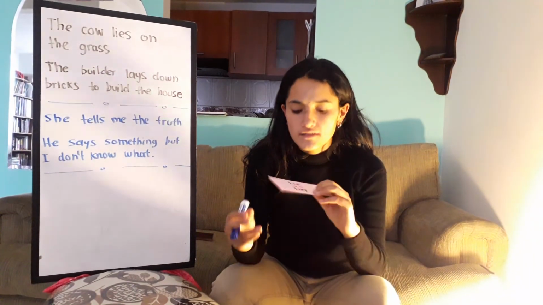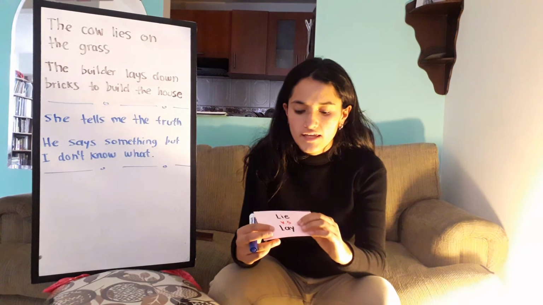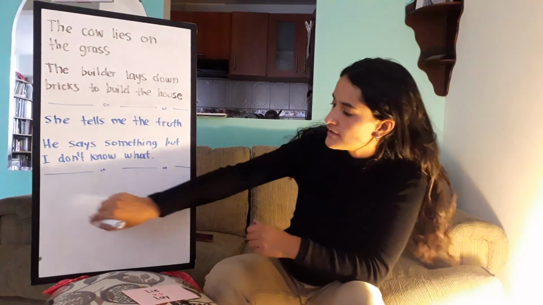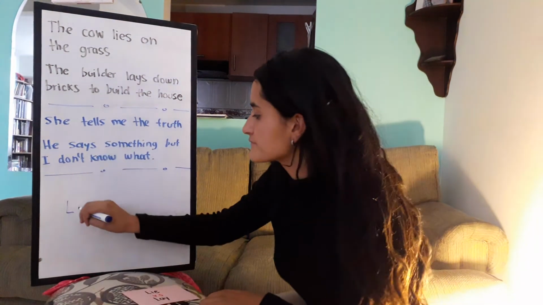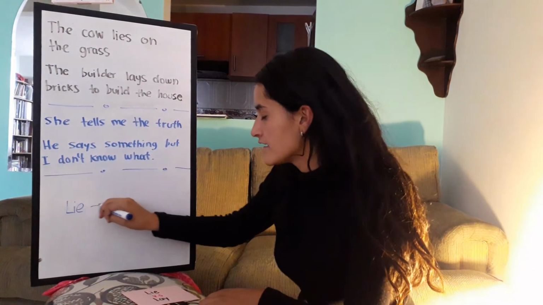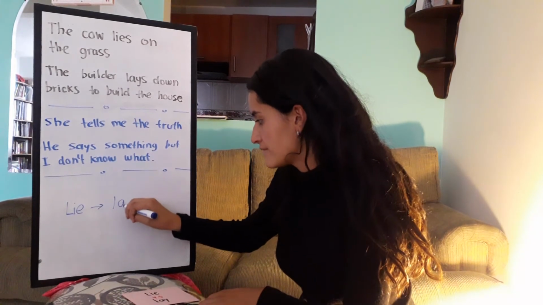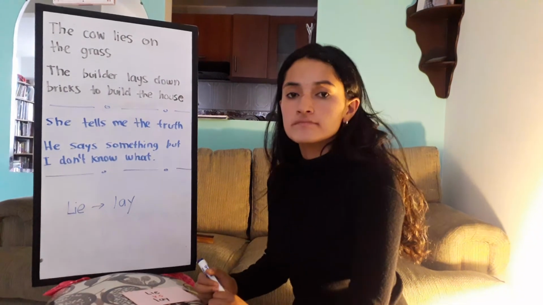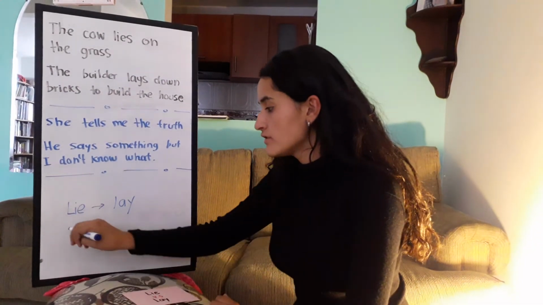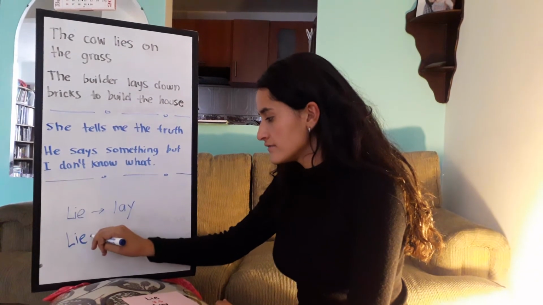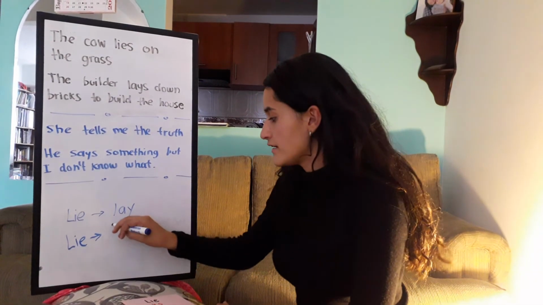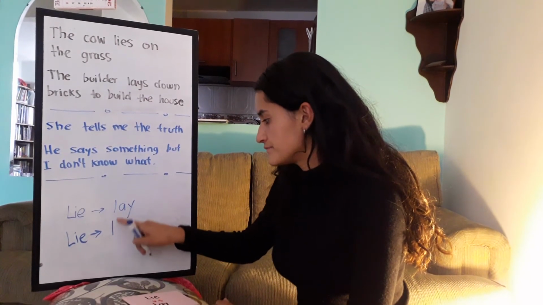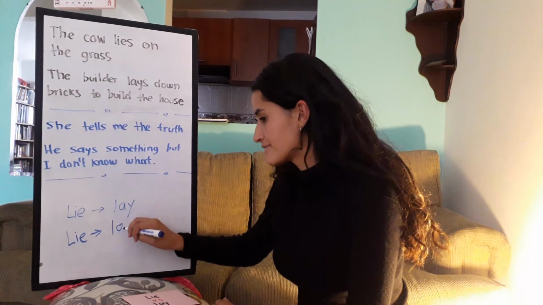It is really confusing because lay is the past form of lie. For example, lie and the past is lay. Present and past. But we can also write it lie, and the past could be lied or lay.